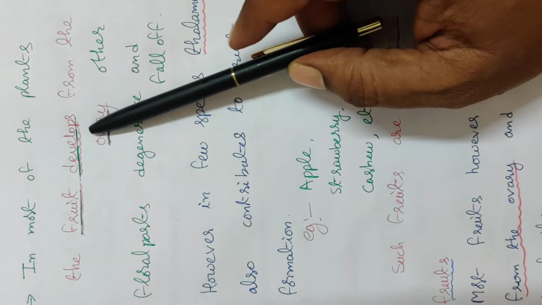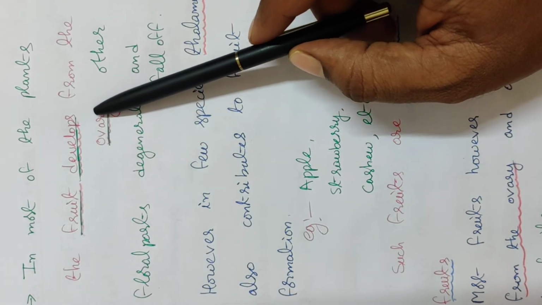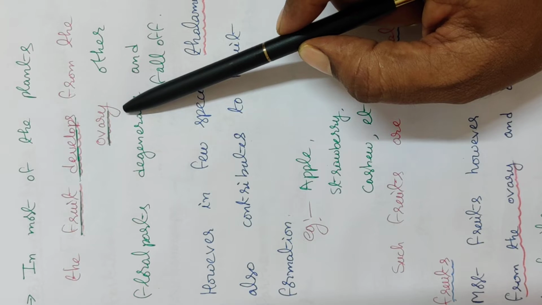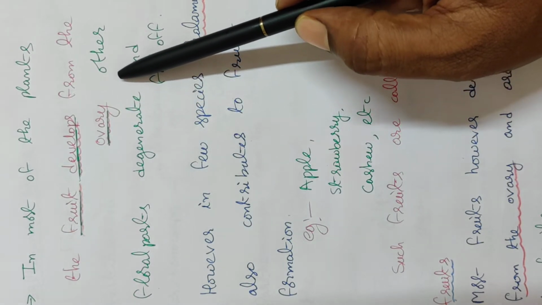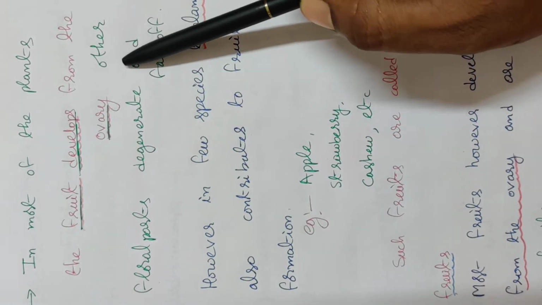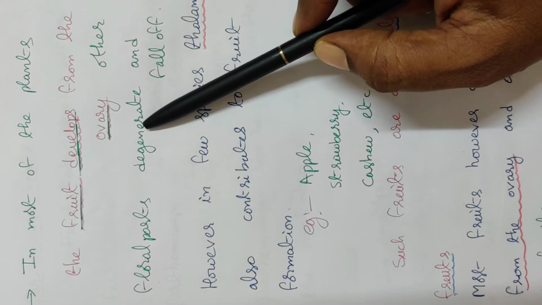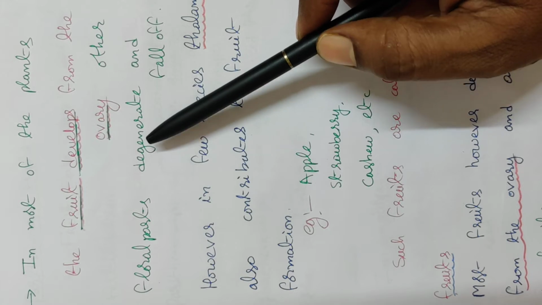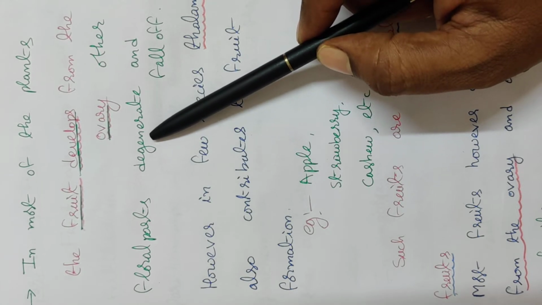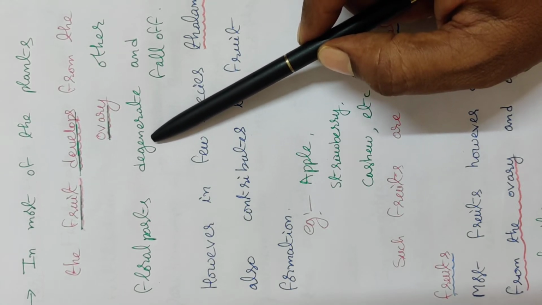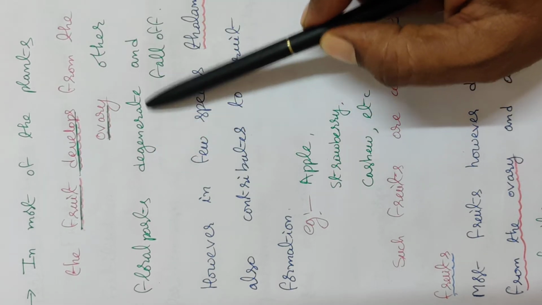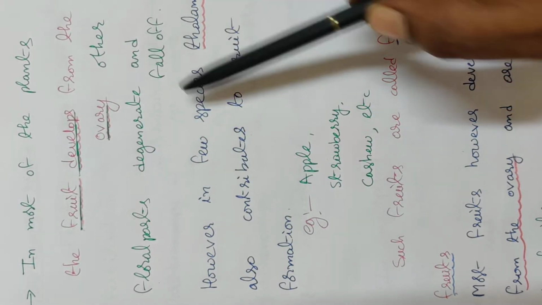Generally, in most of the plants, the fruits develop from the ovary part of the flower. The rest of the floral parts degenerate and fall off. What are the rest of the floral parts? Calyx, corolla, androecium, stigma, style. Other floral parts degenerate and fall off.